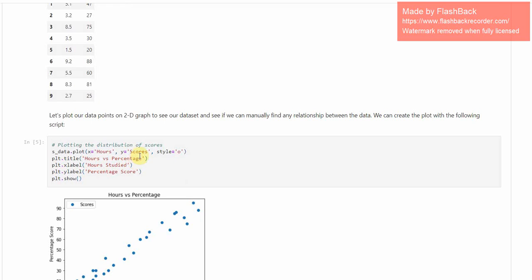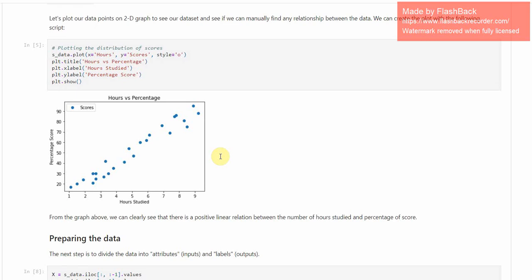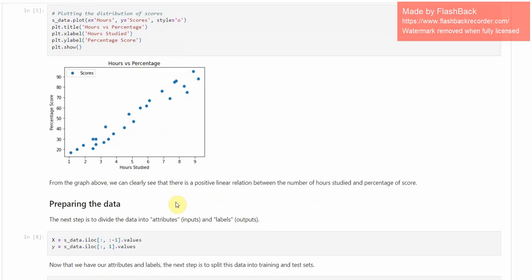Now we're going to plot this data set to see if there is any relationship between the data. So here is the graph, hours versus the percentage, and we find out there is a positive linear relation between the number of hours studied and the percentage of the score.